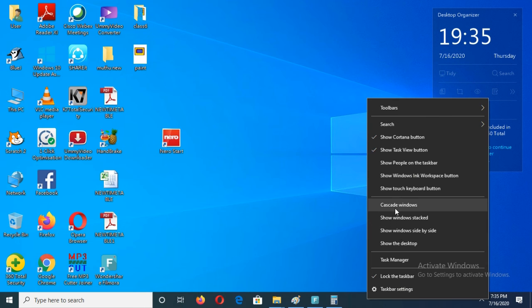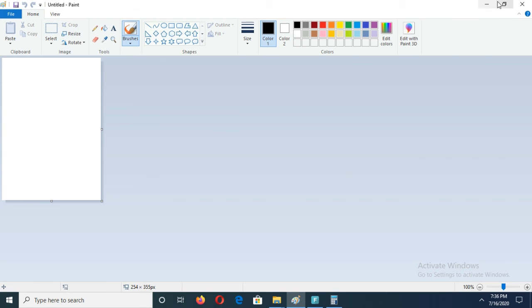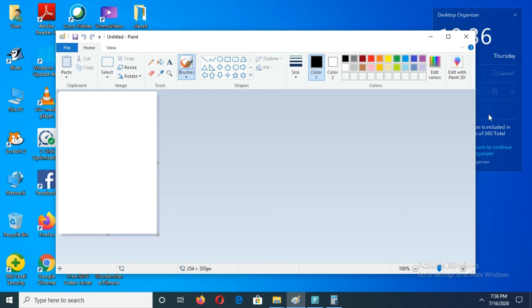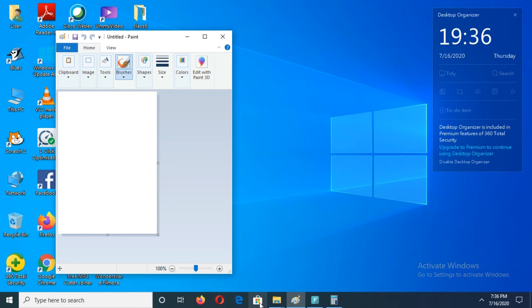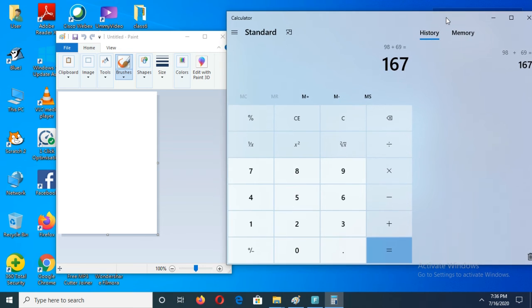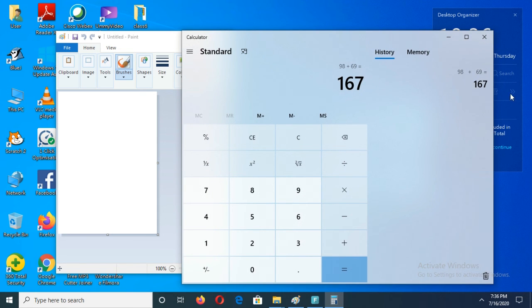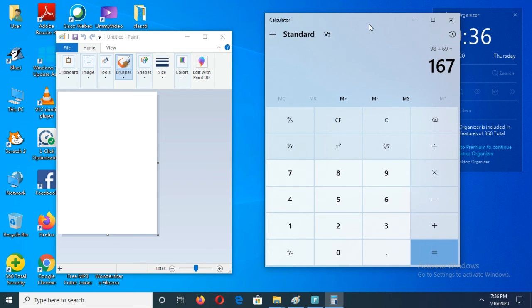First I will select cascade windows. See, when you open the first file, I will reduce the size of this file. At the same time, I want to open the calculator. Then, with two windows open, I want to work with these two applications at the same time. How can you do it? I will show you.